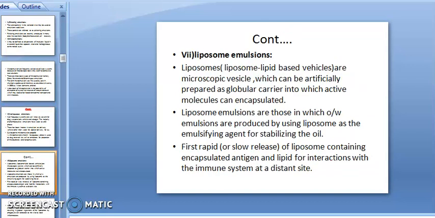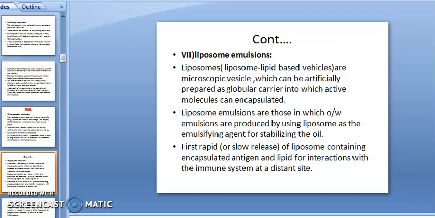Then liposomal emulsion. Liposomes are lipid-based vehicles or microscopic vesicles which can be artificially prepared as a globular carrier into which an active molecule can be encapsulated. Using the lipid-based vehicle, your drugs are encapsulated in the liposomes and formulated as an emulsion. Liposomal emulsions are O/W emulsions produced using liposomes as an emulsifying agent for stabilizing the oil. When we are preparing the O/W type emulsion, they use liposomes for stabilizing the oil.